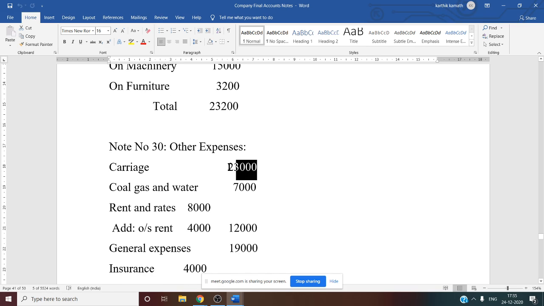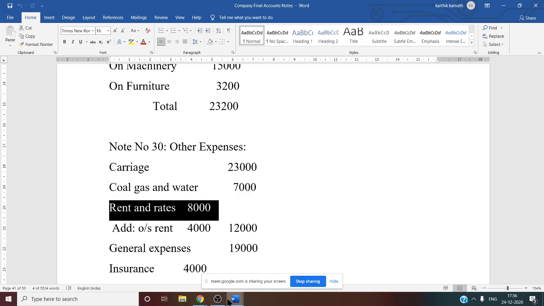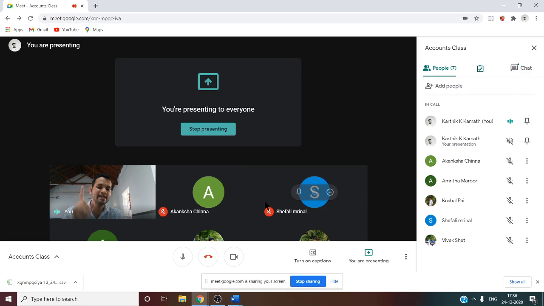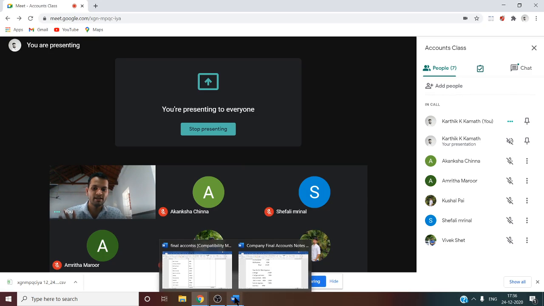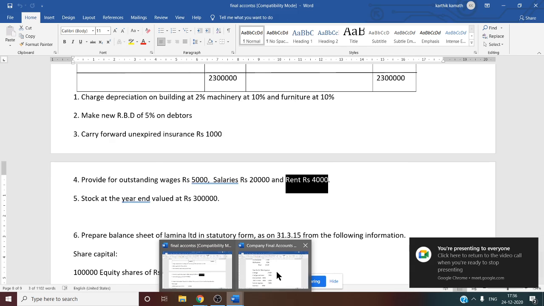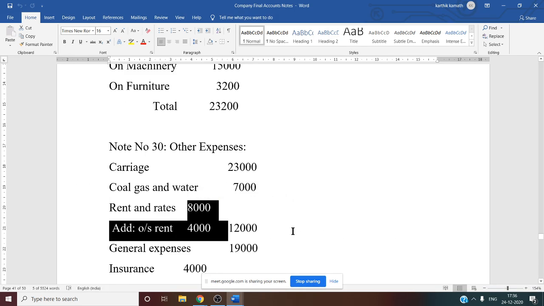So now carriage, information directly from the trial balance, 23,000. Coal, gas and water, again from the trial balance, 7,000. So there is no adjustment regarding these two. But what about rent and rates? The balance given in the trial balance is 8,000. But outstanding rent information is given in the adjustment. If you see the outstanding rent, what is the amount here? Outstanding rent 4,000. So that 4,000 you have to add to the rent and rates. So now the final rent and rates, or rent and taxes, is 12,000.